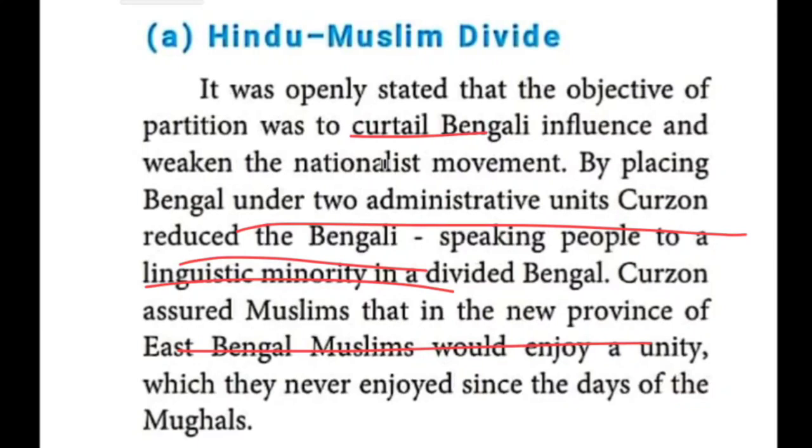What he declared was that in the new province of East Bengal, Muslims would enjoy a unity which they never enjoyed since the days of the Mughals. Even in the Mughals' time they did not enjoy such a unity. Now only they are going to enjoy the unity.